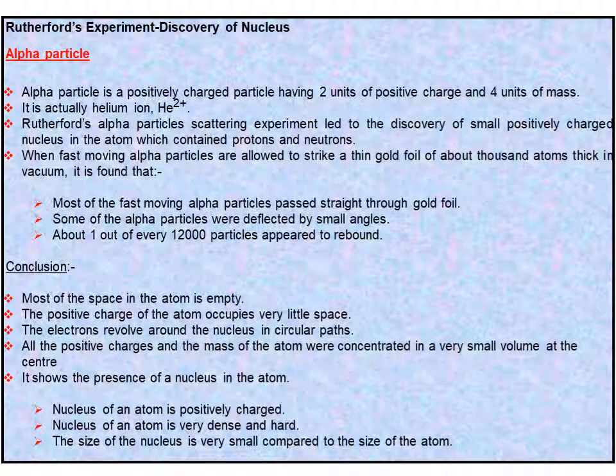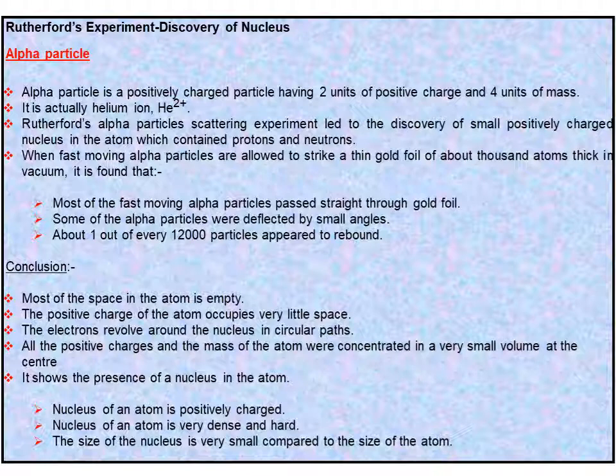Now, the next topic, Rutherford's experiment, a discovery of nucleus. Rutherford model of an atom. The major contribution in knowing the relative position of electrons and protons in an atom was by Rutherford, a scientist from England.